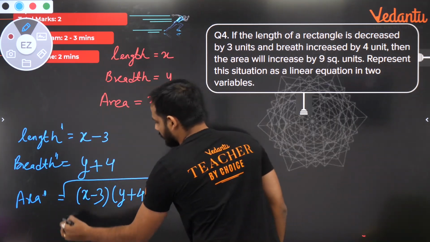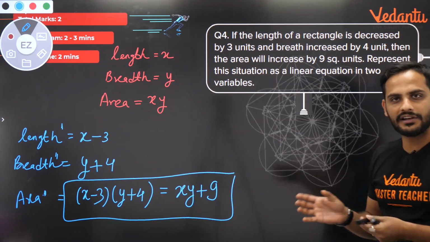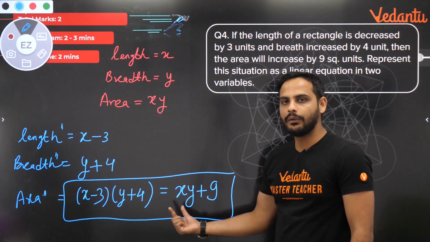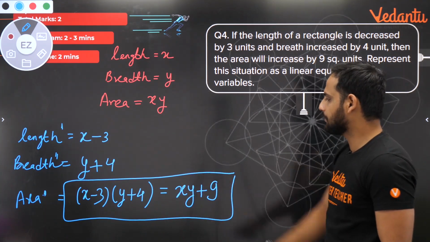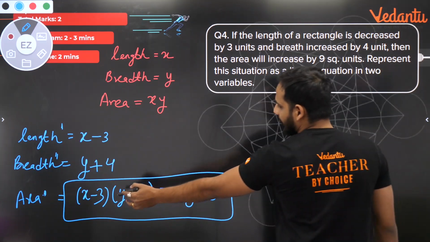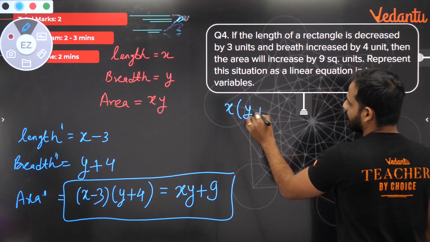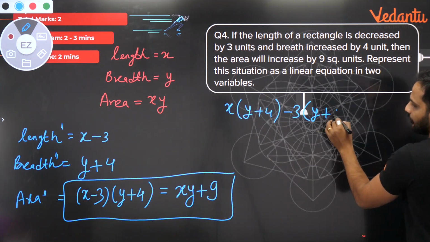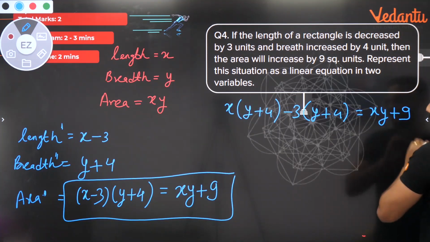So here is your equation. Now you must be thinking, sir, it is not in linear form, because x into y is here and the degree is 2. How is it a linear equation? So we need to simplify it further. Let us multiply those two. If I multiply x minus 3 into y plus 4, so x into y plus 4, then minus 3 into y plus 4, is equal to xy plus 9.